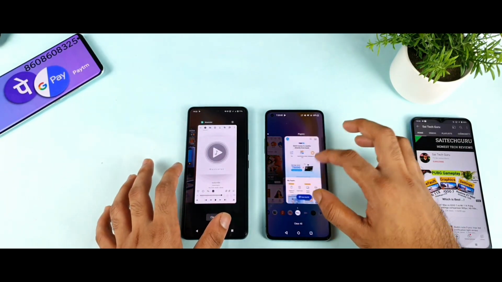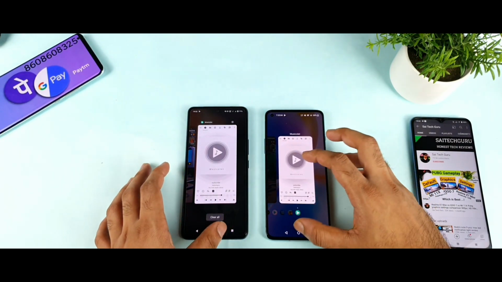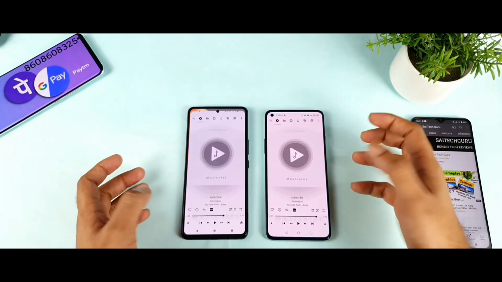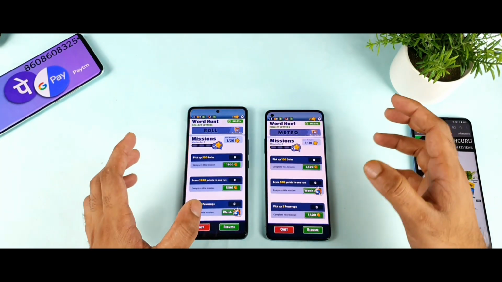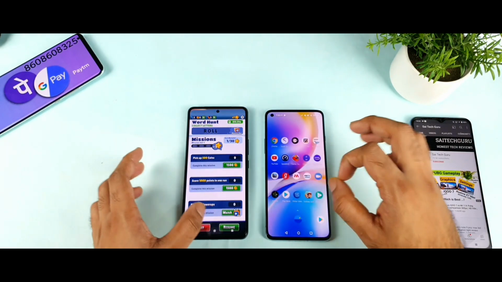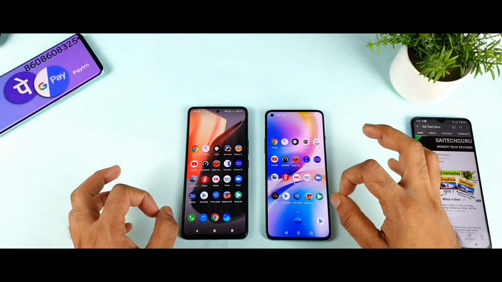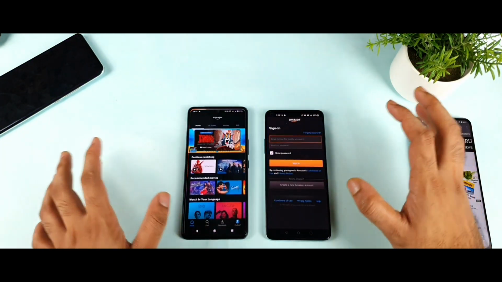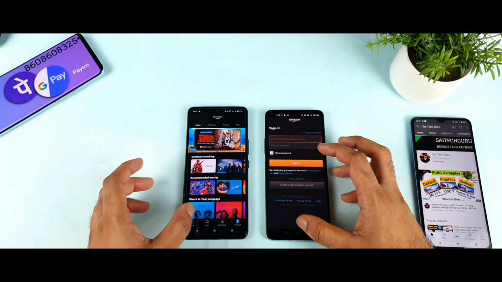Now let's come from the back side. I'll try to open each and every app from the back side. So let's see how many will be there in the background memory. This is going to be really very interesting, friends. Only a few phones were able to survive this kind of extreme test. Not all the phones, only a few phones will be able to survive.